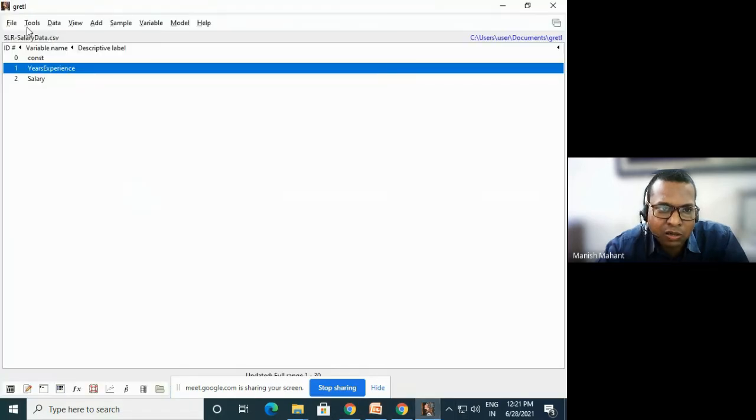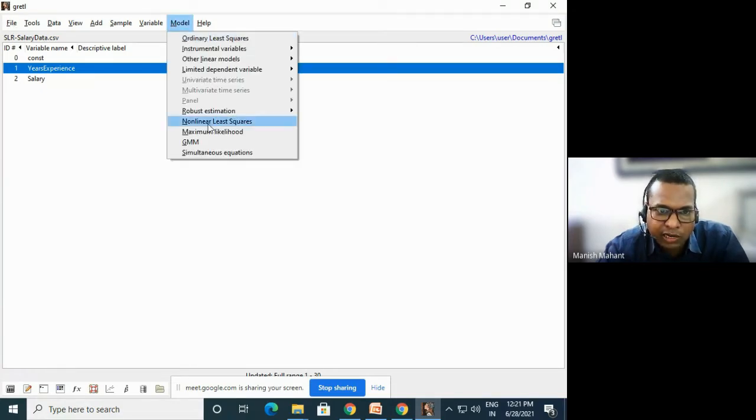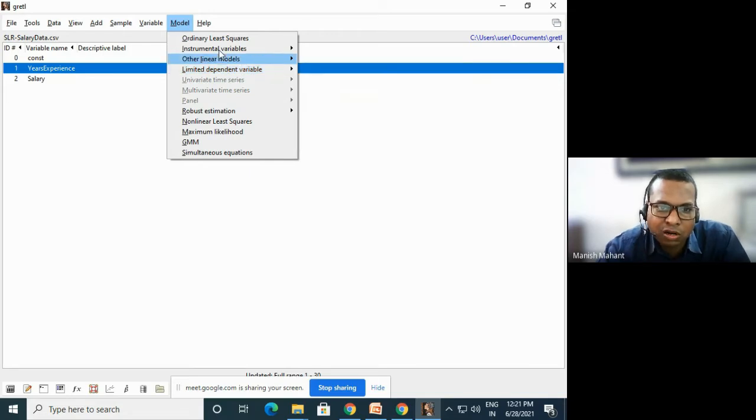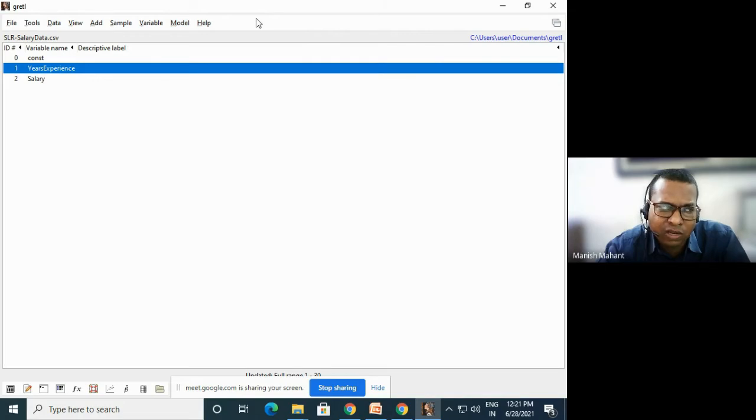Gretl technology, because this is just drag and drop. You just put in your data set and do the model here. You can do any type of model here, even a logistic regression model. You can do any type of regression model, or analyze any type of thing, by using this Gretl tool.